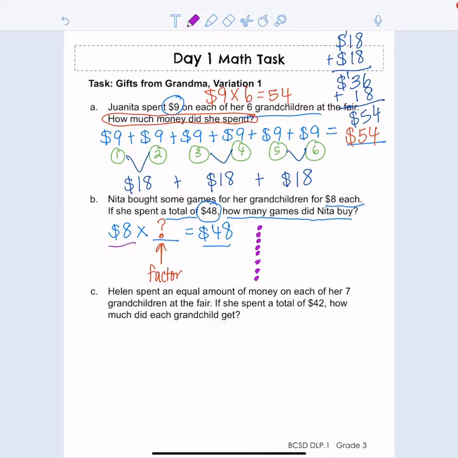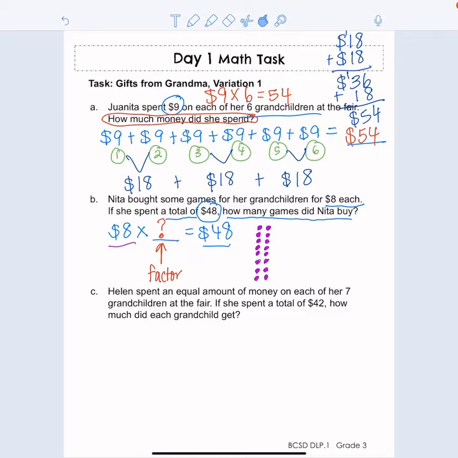That is how much she spends on one of the grandchildren. So now I'm going to make another column. I'm going to start over with my counting and count 8 again. 1, 2, 3, 4, 5, 6, 7, 8. Okay. Now what I should have done instead is have counted on from my first column. So I'm going to count how many I have so far. 1, 2, 3, 4, 5, 6, 7, 8 in my first column.